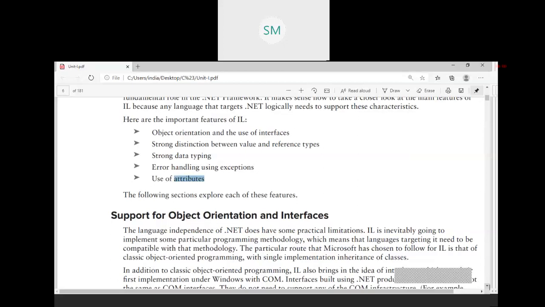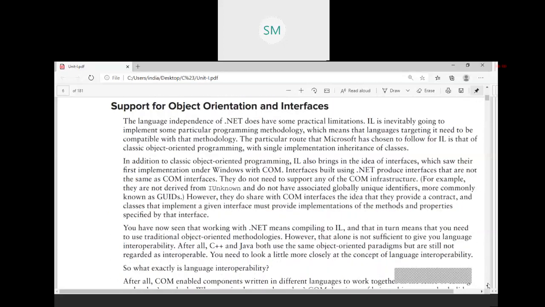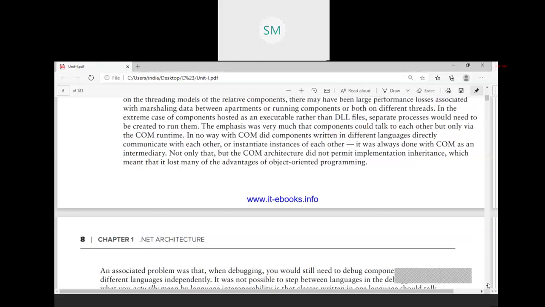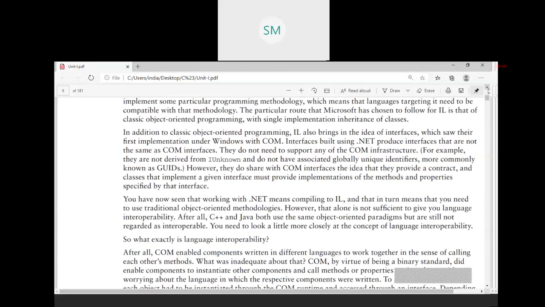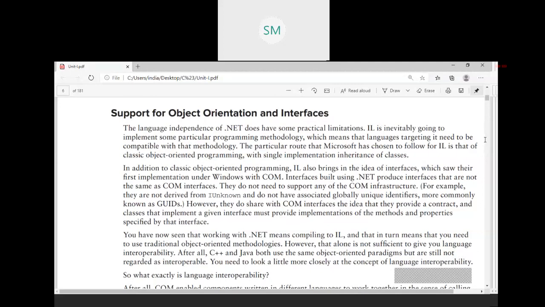Next, we'll see the features one by one. That is support for object orientation. You know the features of object orientation, and what I suggest is you please go